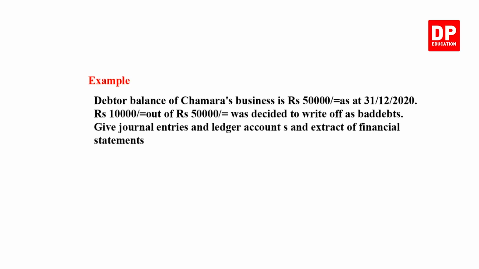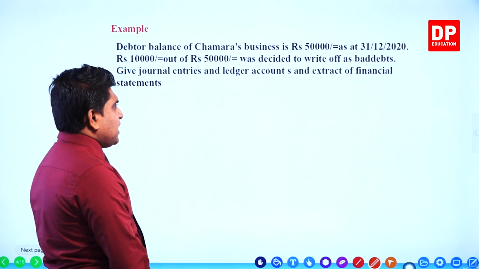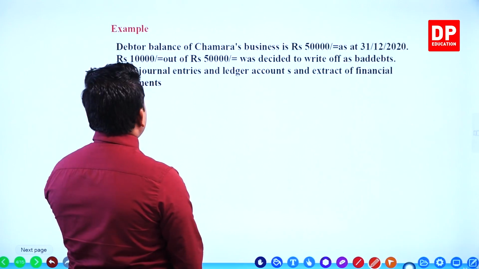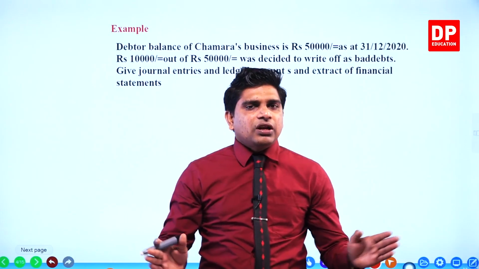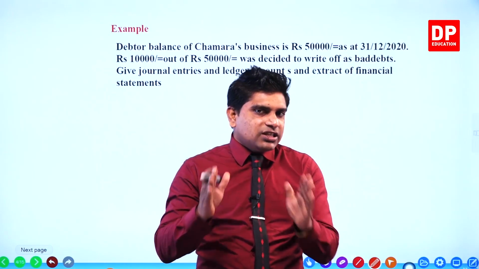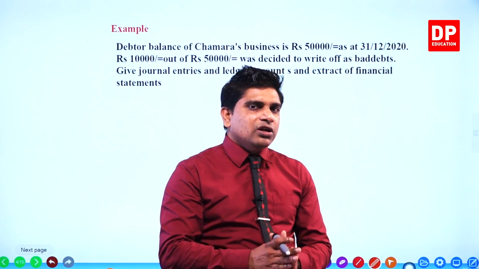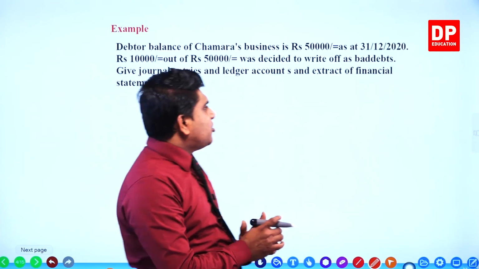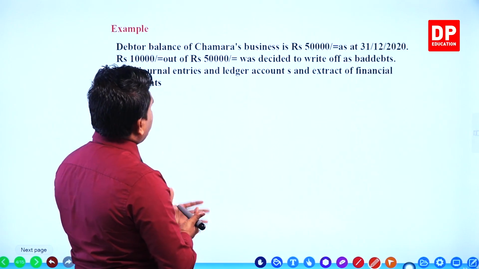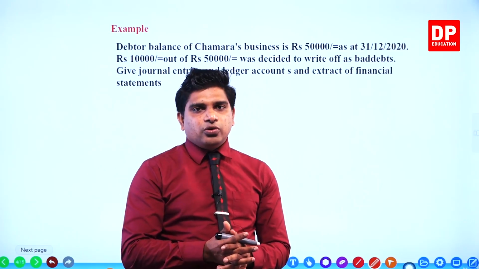Debtor balance of Chamara's business is 50,000, as at 31st December 2020. 10,000 out of 50,000, not the full amount. The previous time we wrote off the full value of the debtors. Here it is only a portion. They have given the value, 50,000 debtors are there, but 10,000 out of these are written off as bad debts. Give journal entries, ledger accounts and extracts of financial statements, right? Everything we have to do.